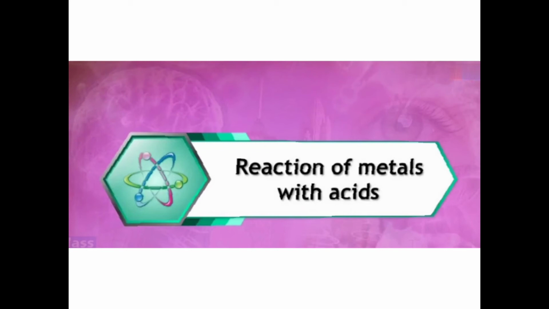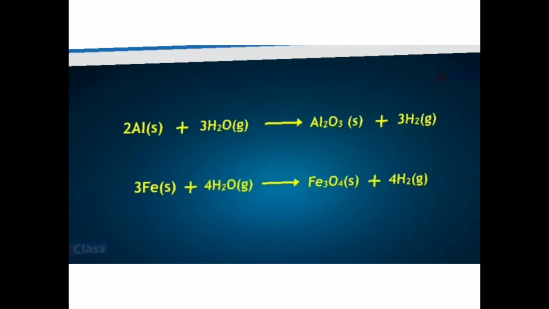Now let us have the reaction of metal with acid. Now children, in the textbook, where it is written reaction of metal with oxygen, just cancel the word oxygen and write down acid. Page number 95, just below the diagram, the one we have seen.